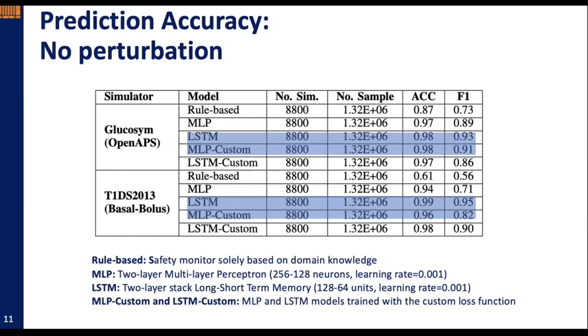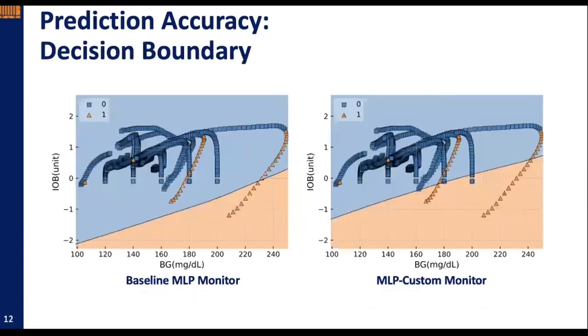This indicates the advantage of combining domain knowledge and data-driven techniques. Although the LSTM models trained with the Gaussian loss function did not improve the F1 score of baseline LSTM models, they achieved comparable accuracy and improved their interpretability.